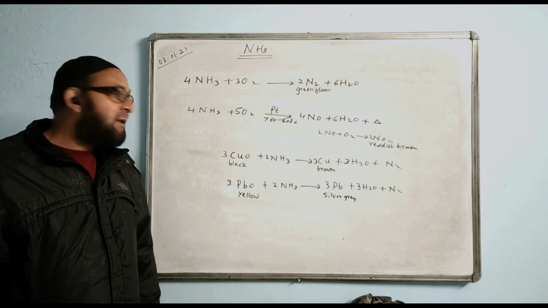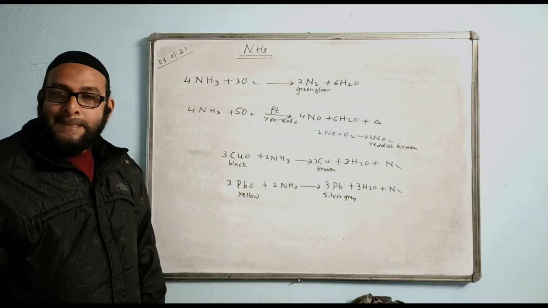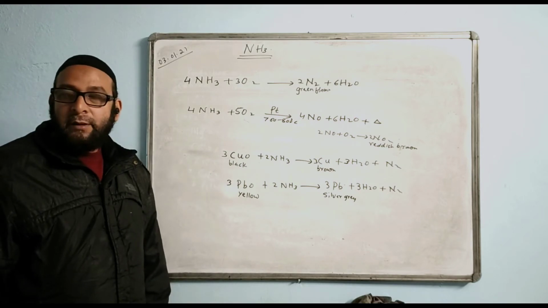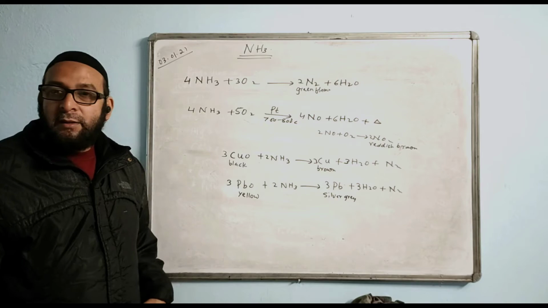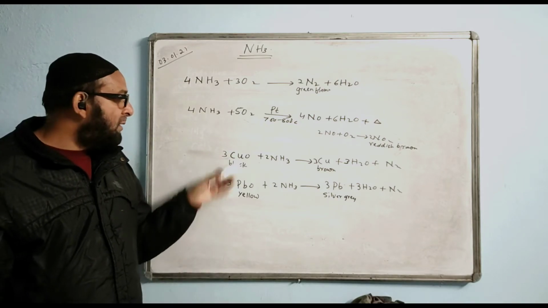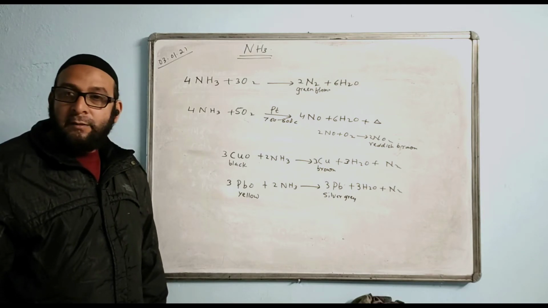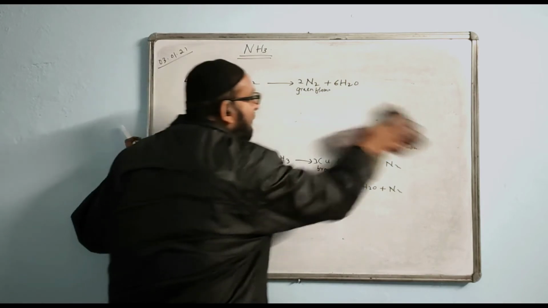Which property of ammonia is illustrated? We say reducing property. Ammonia is reducing this and this one is oxidizing ammonia. It is a right of the reaction in which two metal oxides are oxidizing ammonia and we write this reaction. Hope it is clear. Now I show you a diagram that is also quite important.